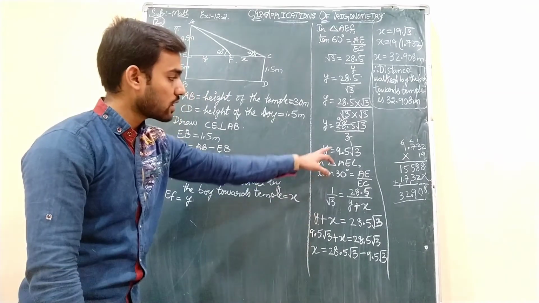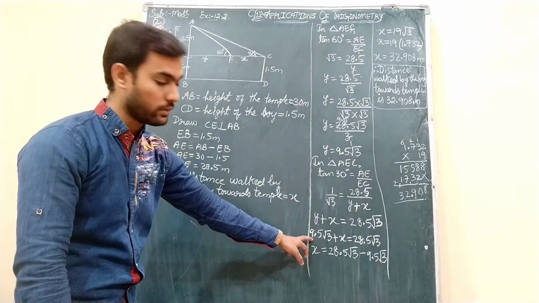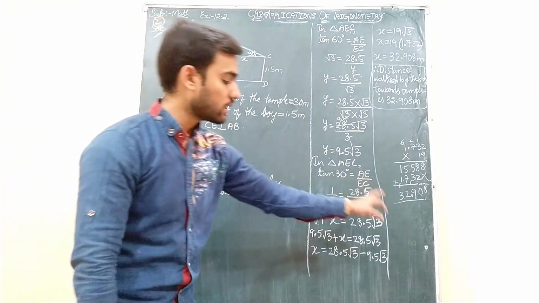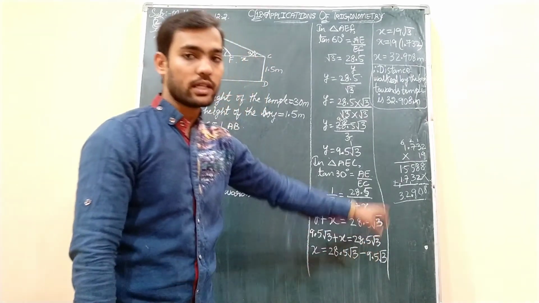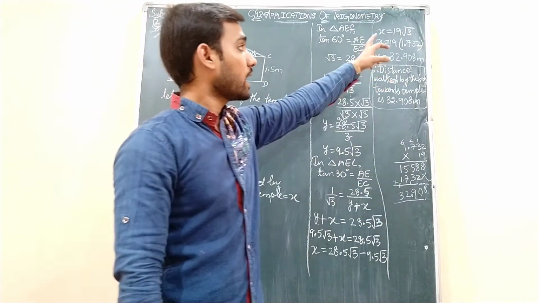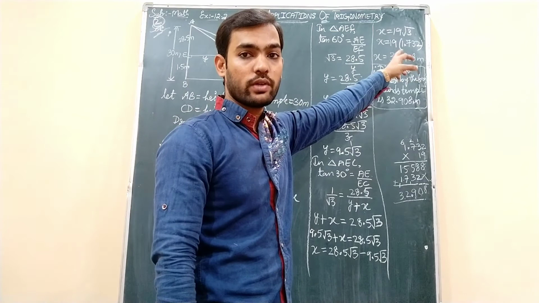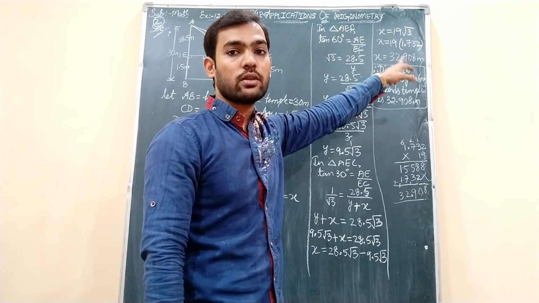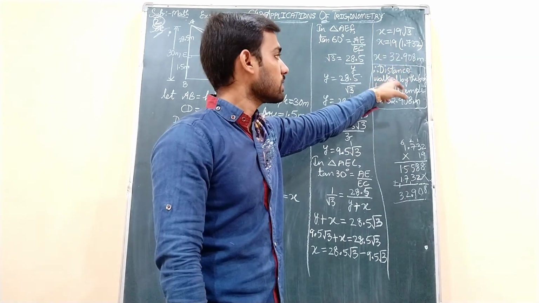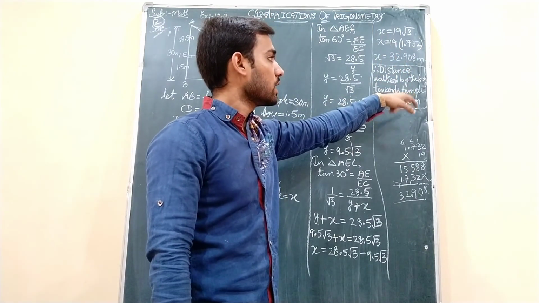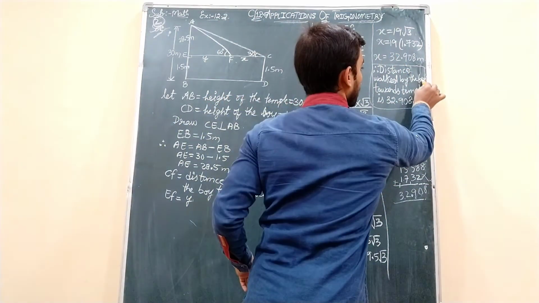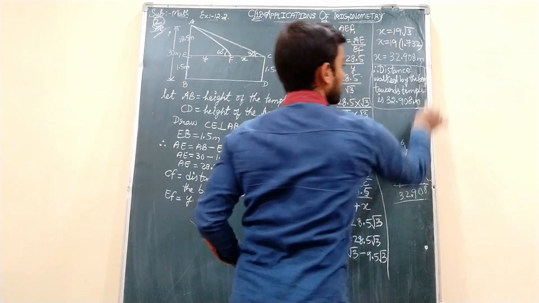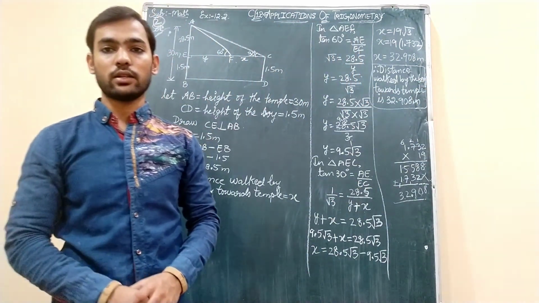Then the y value we just got here, 9.5 root 3, we substituted in this. Then 9.5 root 3 transposed over here. When we subtracted, we got 19 root 3, and root 3 value is 1.732. We have substituted, and when we multiplied, we got the answer as 32.908 meters. Okay students, so this is the distance walked by the boy towards the temple, 32.908 meters.